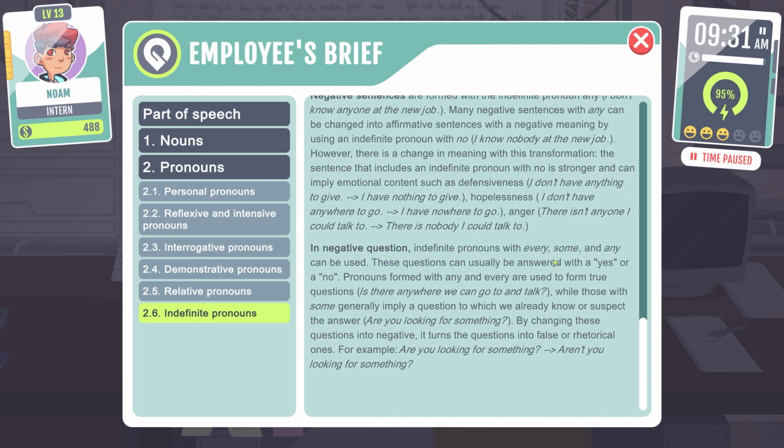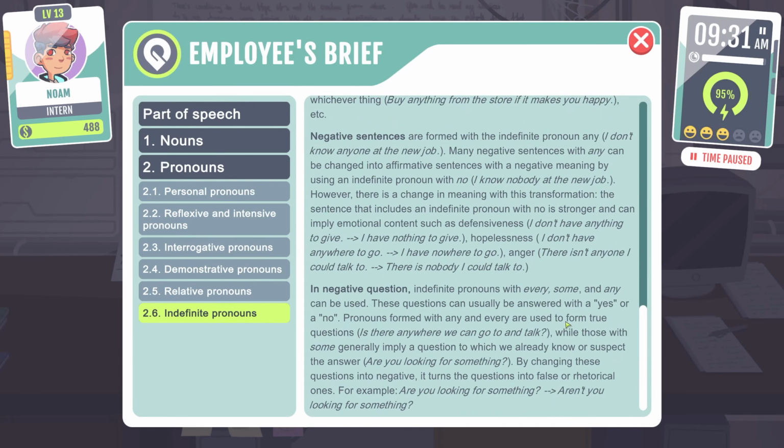Then there are negative sentences, which are formed with the indefinite pronoun any. I don't know anyone at the new job. Many negative sentences with any can be changed into affirmative sentences with a negative meaning by using an indefinite pronoun with no. I know nobody at the new job. However, there is a change in meaning with this transformation. The sentence that includes an indefinite pronoun with no is stronger and can imply emotional content such as defensiveness: I don't have anything to give versus I have nothing to give.